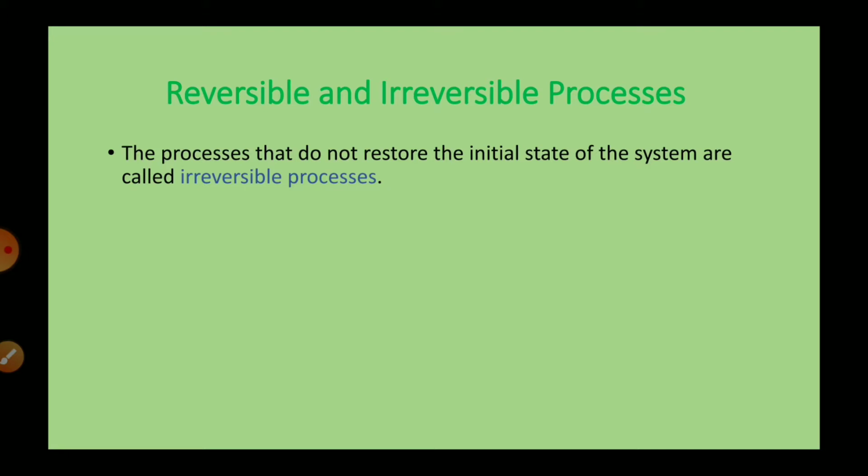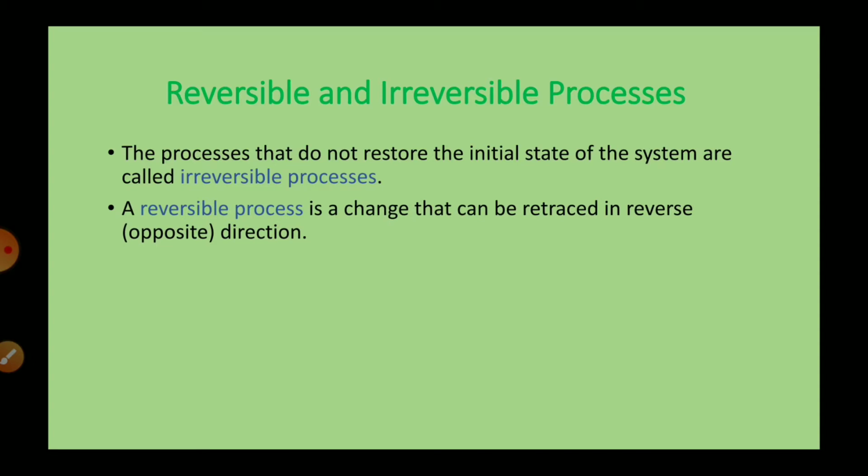So this is called as irreversible process. So what is irreversible process? When it is not achieving initial state at all, or it is achieving initial state but not following the same path as earlier, then it is said to be irreversible process. Second one, reversible process. A reversible process is a change that can be retraced in reverse direction. Okay, so the same path as it has followed while going from initial state to final state, it will follow the same path. So that is why it is called as reversible process.